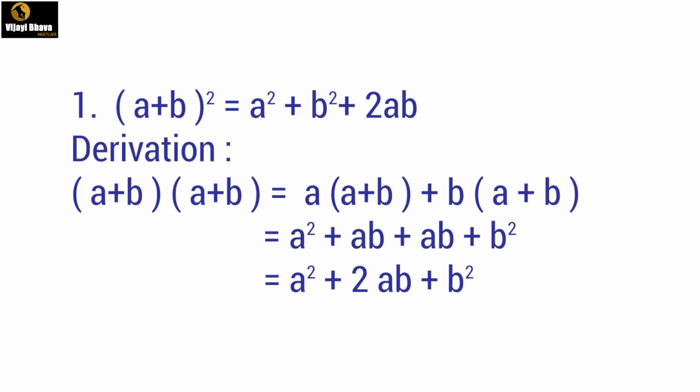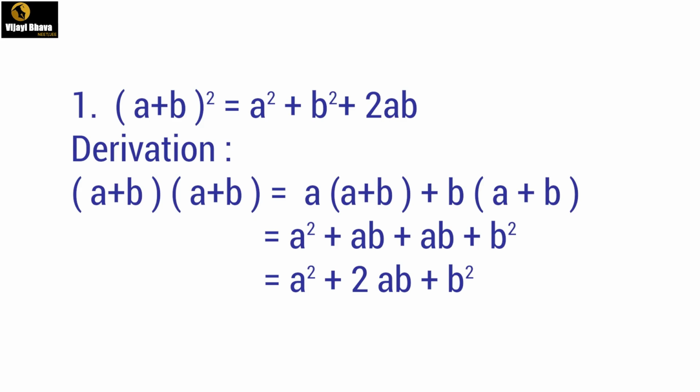For this, let me illustrate how this a² + b² + 2ab comes out. (a+b)² can be taken as (a+b)(a+b), wherein we need to multiply like this: a(a+b) + b(a+b). This comes out as a·a = a², plus a·b = ab, plus b·a = ab again, plus b·b = b². This can be simplified and written as a² + 2ab + b². So this is the derivation of the formula.